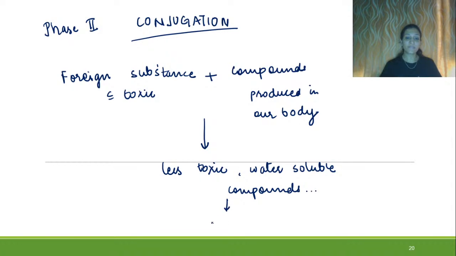And then it will be excreted out from the body. So this is the general outline of phase 2.